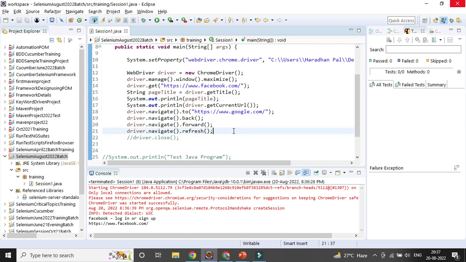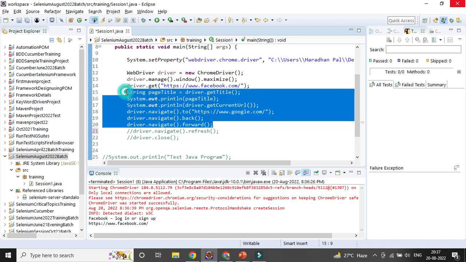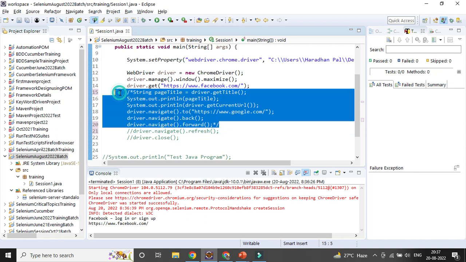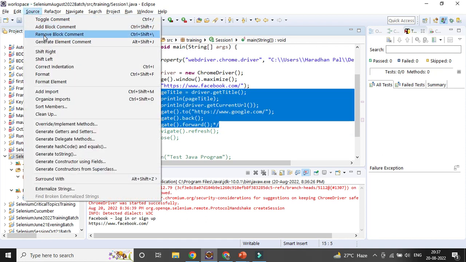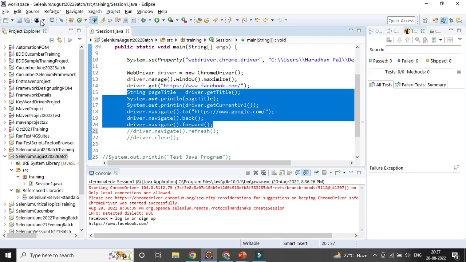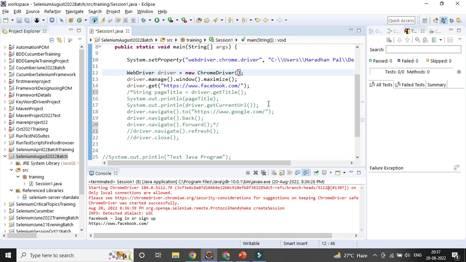Now if you want to comment out multiple lines, it is not practical to give double slash for every line. What we'll do is select the lines that are not required, go to the source, and add block comment. So all the lines in a single shot will be commented. Now if you want to uncomment them again, you can click on the source and remove the block comment. Again, if you want to comment all the lines, you can just select them and go to the source. That is the way you can do it.